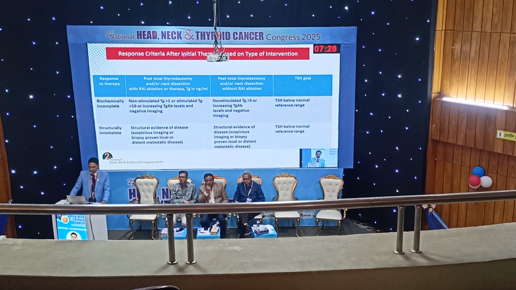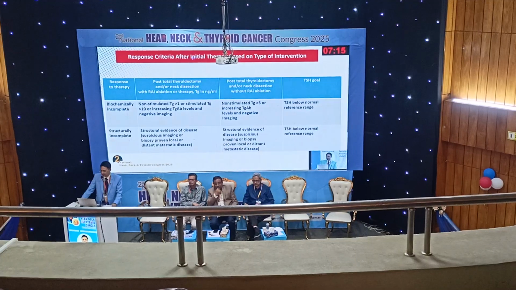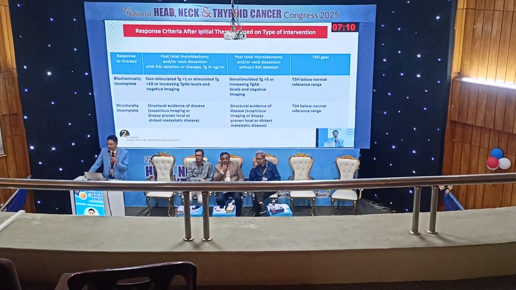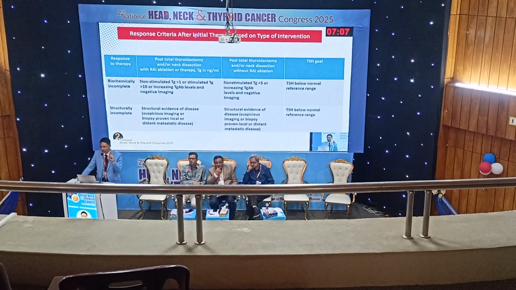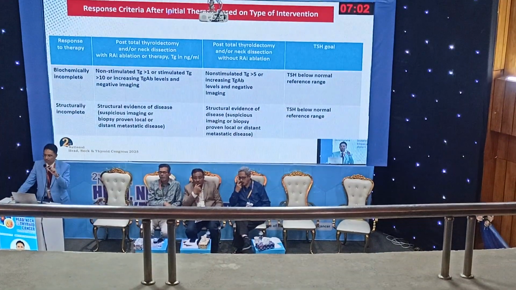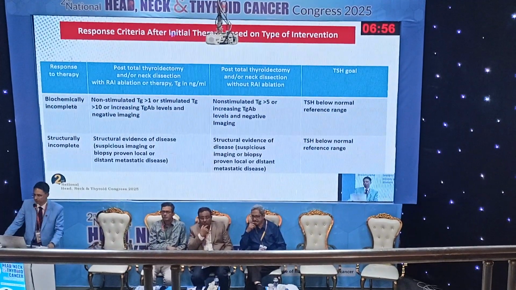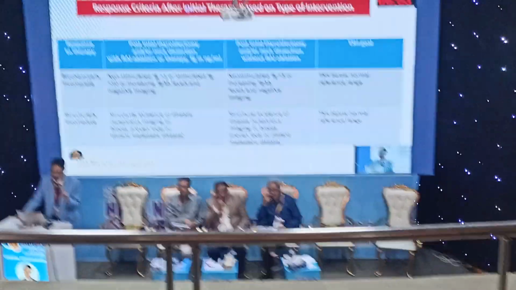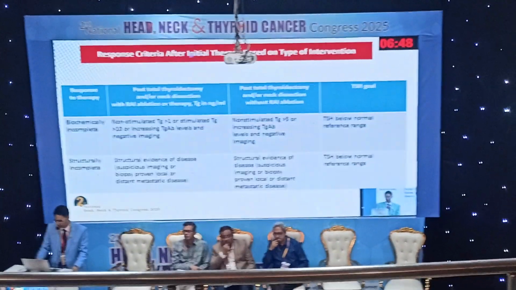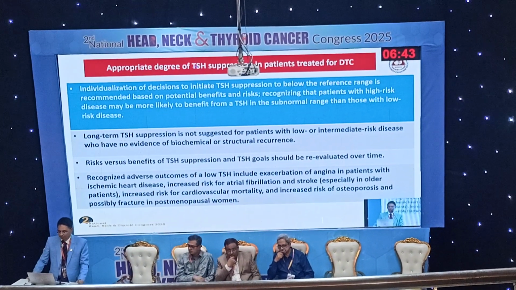But especially when there is a biochemically incomplete response, that means there is higher thyroglobulin or higher antibody level, in that case TSH should be kept below the normal reference. Also in structurally incomplete cases, you should keep TSH below the target range. So when the response is excellent, or there is low risk and you are not giving radioactive iodine, in that case TSH should be kept within normal limits. The normal range of TSH is 0.5 to 2; you just keep FT4 and TSH within target. But when there is a biochemically incomplete response or structurally incomplete response, only in those two kinds of patients should you keep your TSH suppressed.